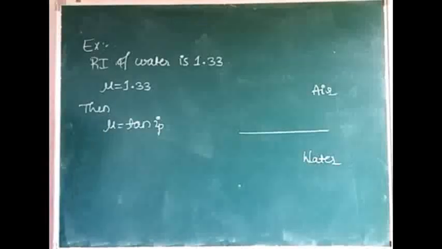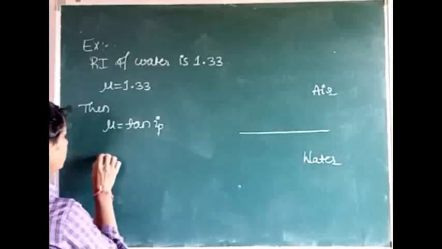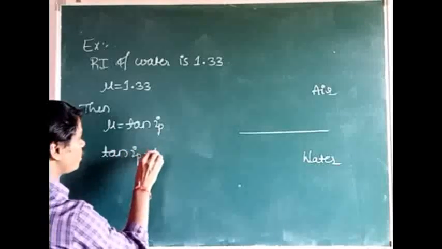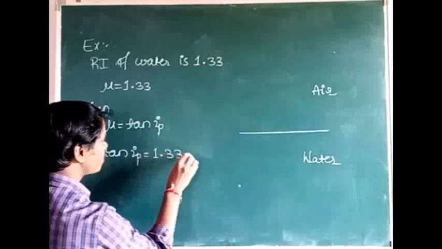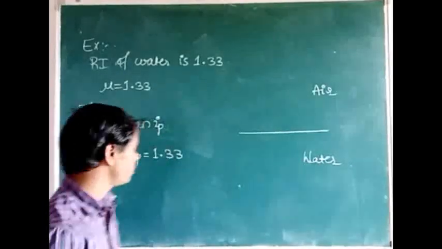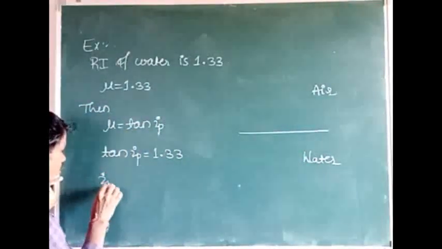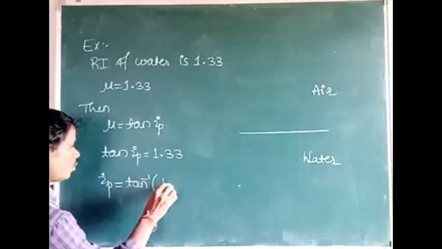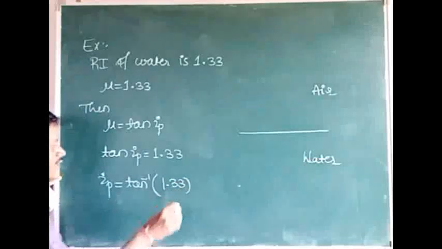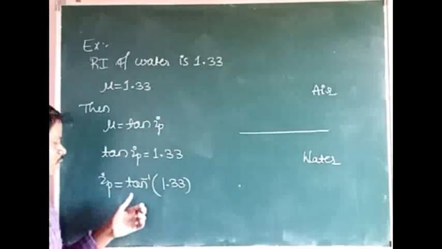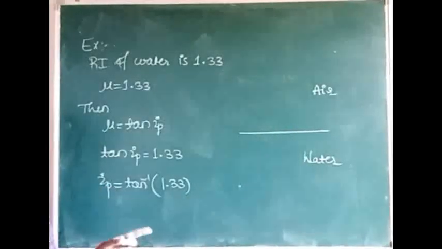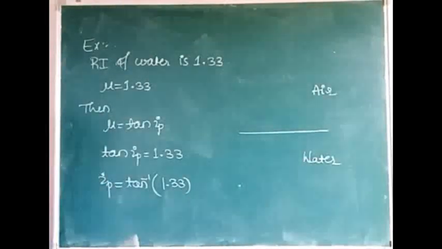Otherwise you can take it as theta p. So tan i_p is equal to the value of mu, that is 1.33, the refractive index of water. Then i_p is equal to tan inverse of 1.33. What is the value of tan inverse of 1.33? Tan 45 is 1, because sin 45 is 1 by root 2 and cos 45 is 1 by root 2.